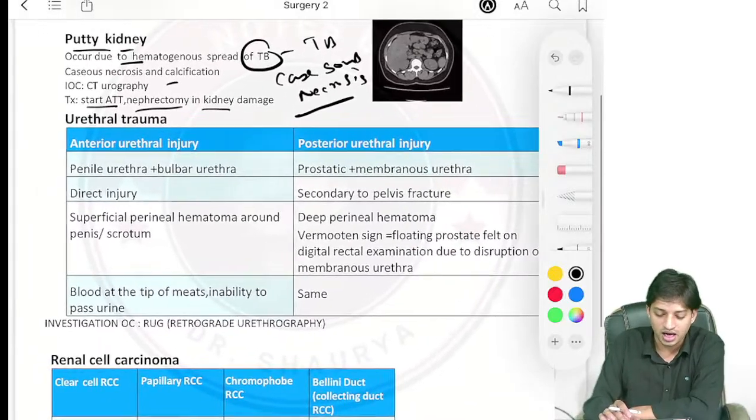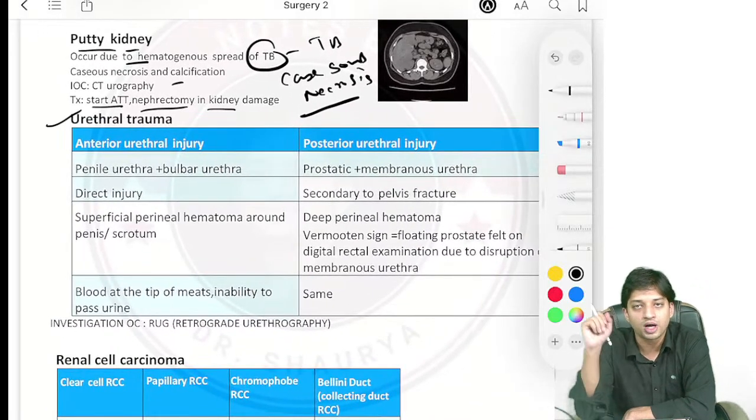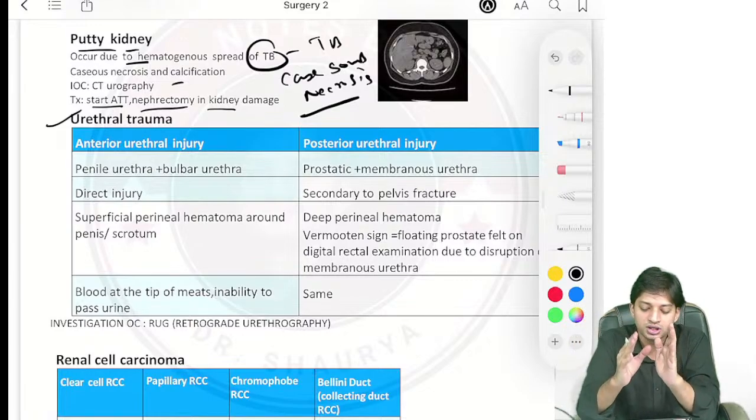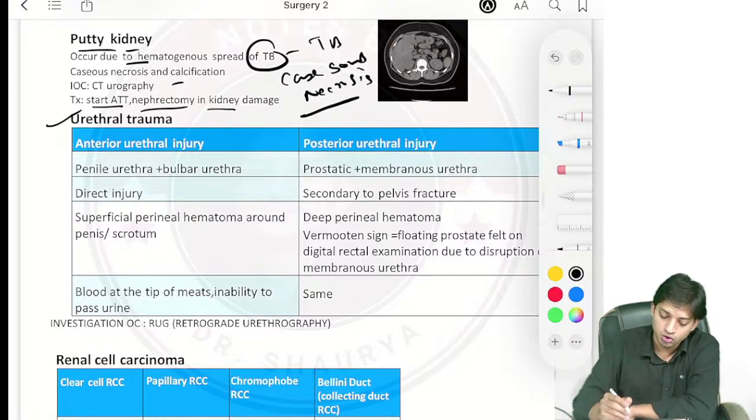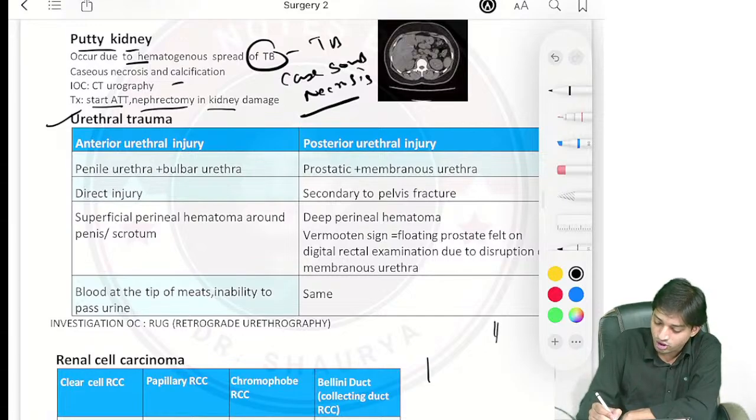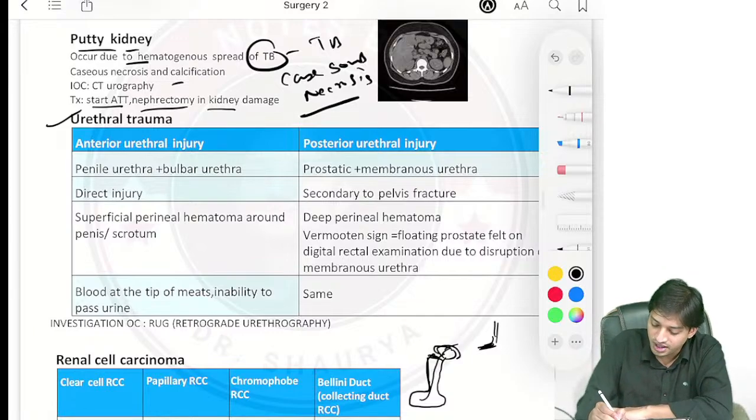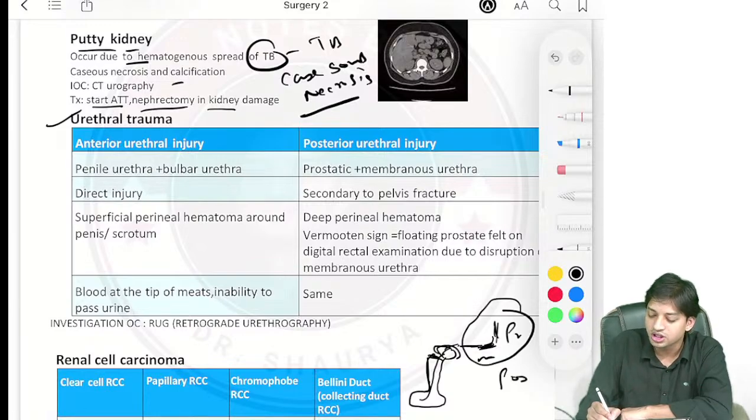Now from the surgery trauma part, they have asked you about urethral trauma also. In urethral trauma, you have two types of injury, anterior urethral injury and posterior urethral injury. You already know the urethra generally starts with the prostatic urethra, then the membranous urethra, then the bulbar urethra, and at last the penile urethra. Am I correct? So the penile urethra and the bulbar urethra form the anterior urethra, whereas the membranous urethra and the prostatic urethra form the posterior urethra.